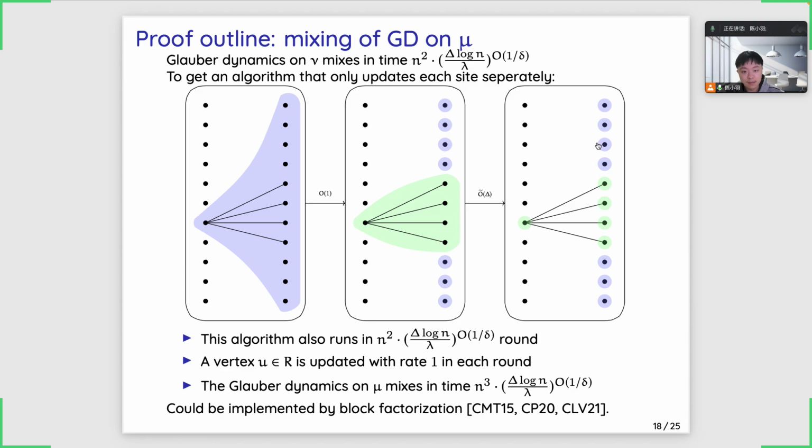However, in the Glauber dynamics, every vertex on the right would be updated with rate 1/n. So the mixing time of the Glauber dynamics may have an extra factor of n compared to this algorithm. This high-level idea could be implemented rigorously by the notion of block factorization. Okay.